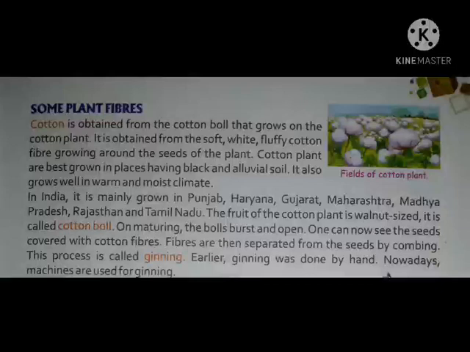It also grows well in warm and moist climate. In India, it is mainly grown in Punjab, Haryana, Gujarat, Maharashtra, Madhya Pradesh, Rajasthan and Tamil Nadu.